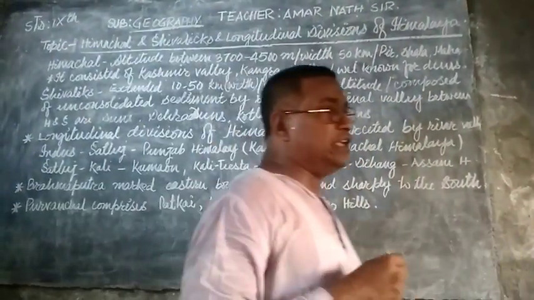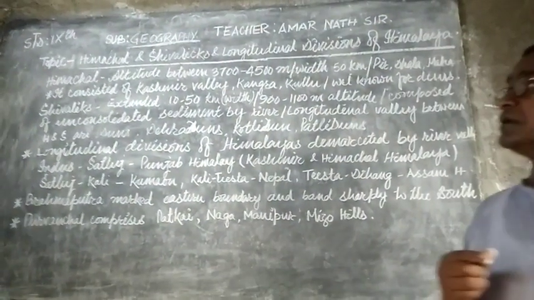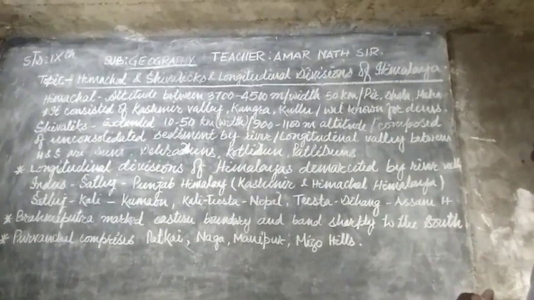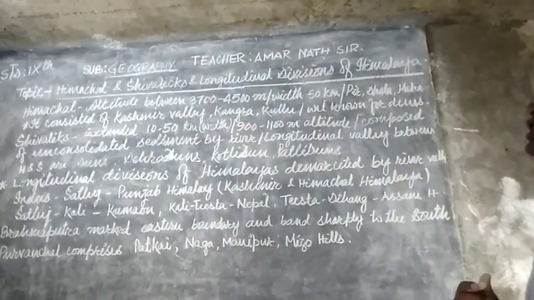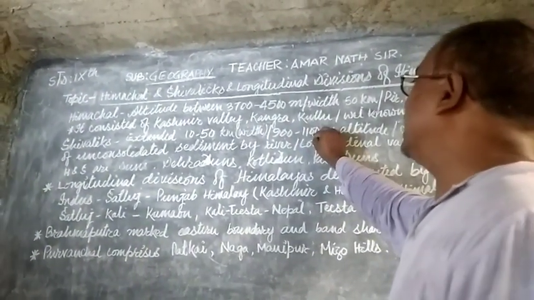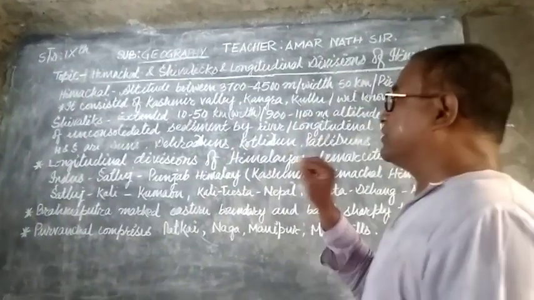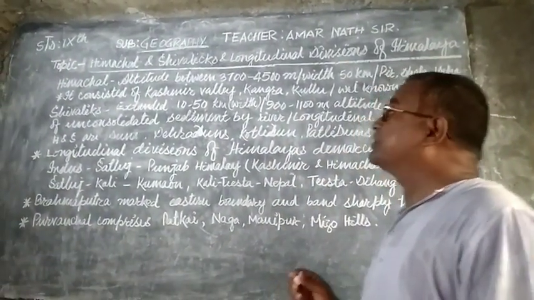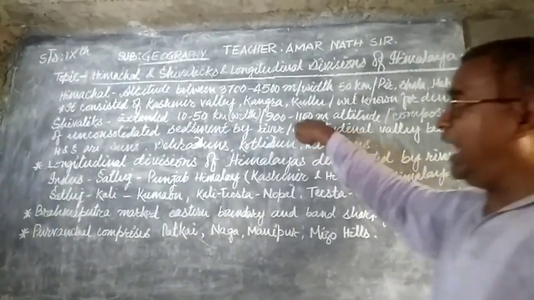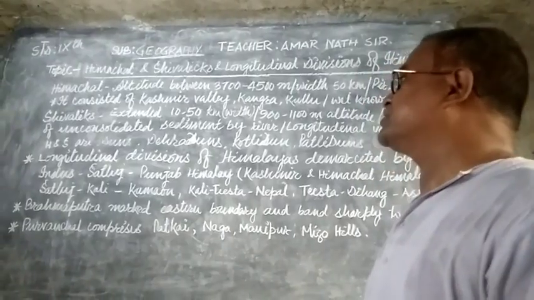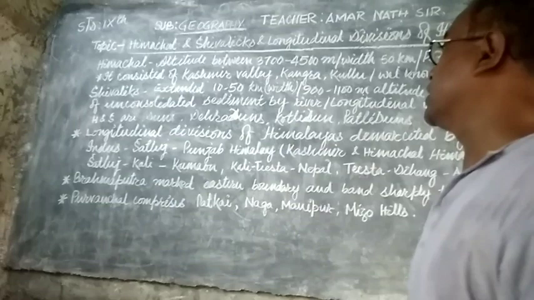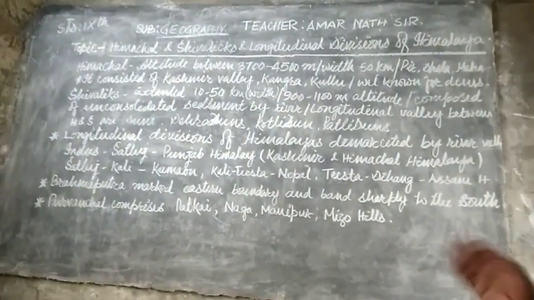The Shivalik ranges are south of the Himachal, and the Shivalik extends 10 kilometers to 50 kilometers in width. The average height of the Shivaliks is approximately 900 to 1100 meters, and the average breadth varies from 10 to 50 kilometers in different states.